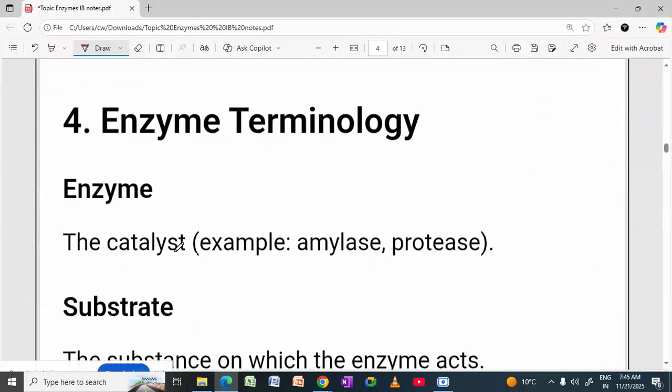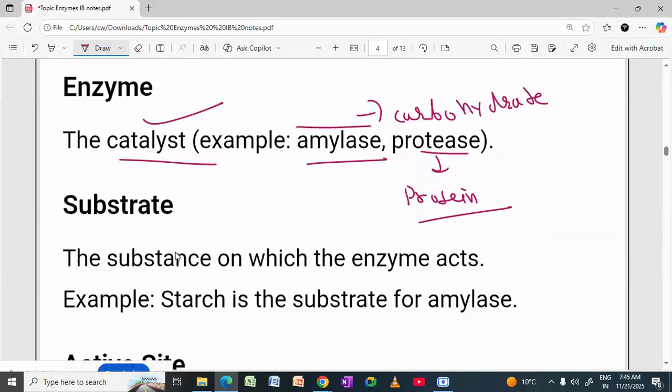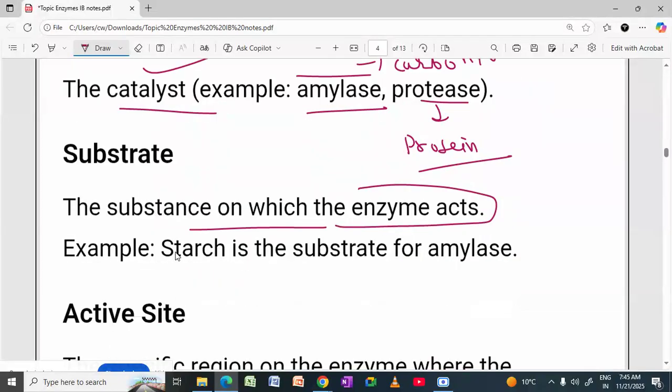Next is the enzyme terminologies. So enzymes act as a catalyst, I told you. Like amylase enzyme has a role in carbohydrate digestion, protease enzyme has a role in protein digestion. Next, we have substrate. As I told you, the substance on which the enzyme acts is the substrate. For example, starch is the substrate for amylase enzyme.